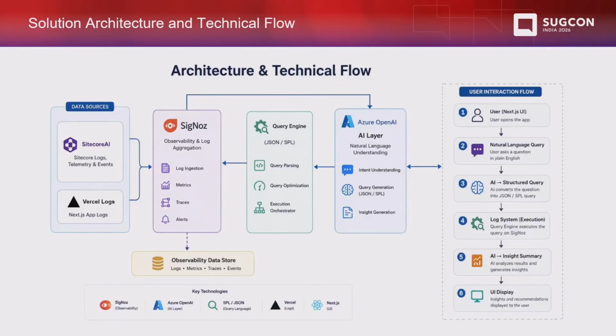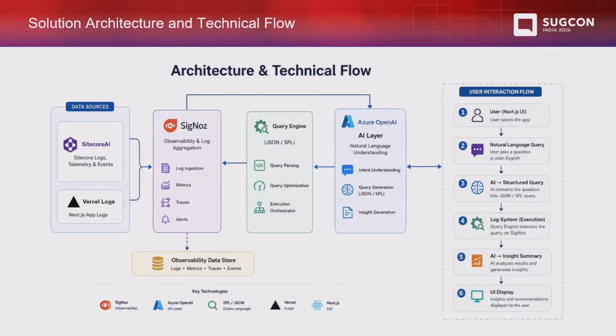Now, if you go further, there are two other key components you can see on the right-hand side. The very first is the AI layer. The AI layer is powered by Azure OpenAI. This is the most important component of this complete architecture. This is where the complete intelligence happens.